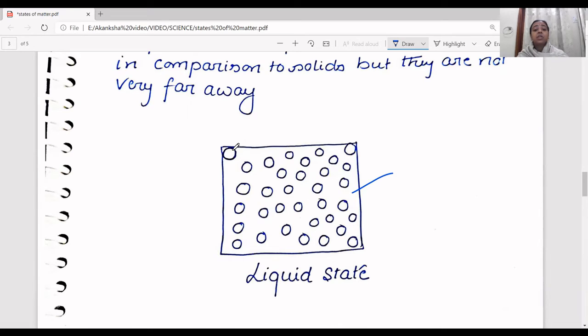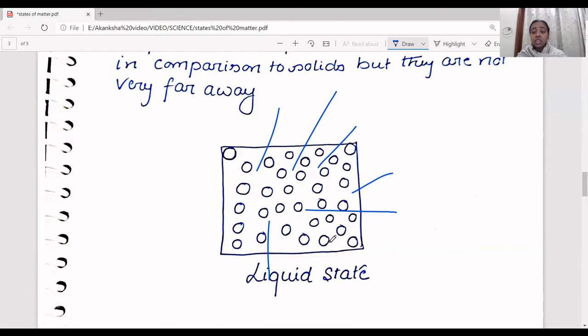As you can see, the distance between the molecules is quite prominent. You can see the distances between the molecules, and this is the formation of a liquid. So always remember, liquids do not have a shape. A liquid takes the shape of the utensil it is kept in, but it does have volume. This is something that you have to remember: liquid has volume, but it does not have shape.